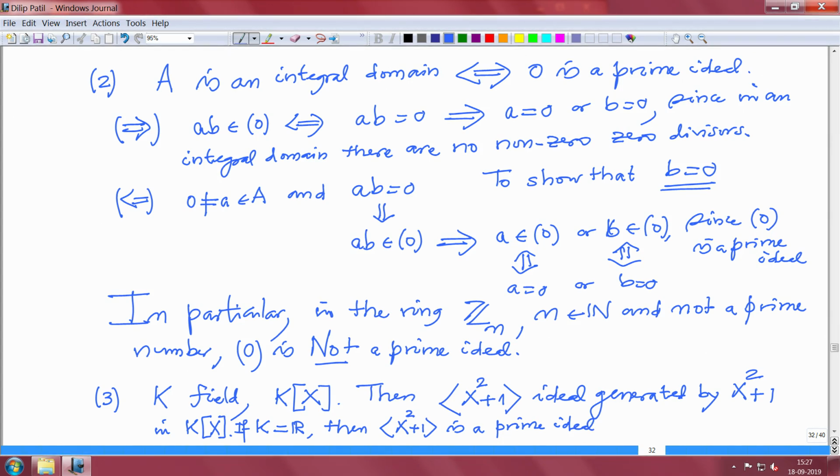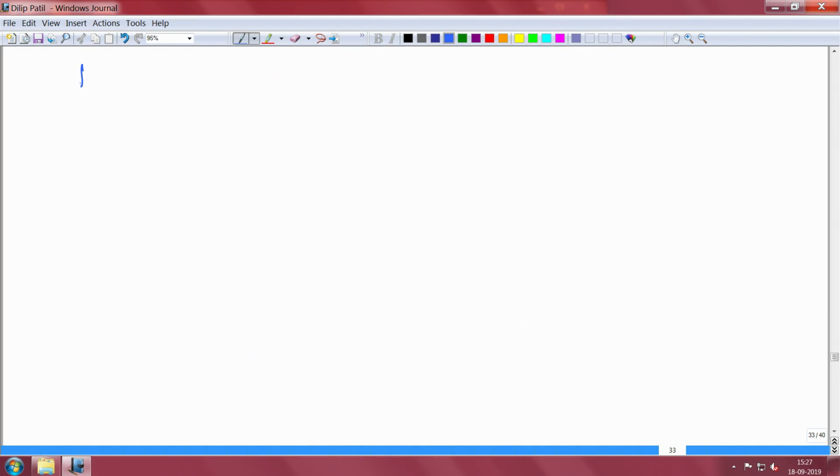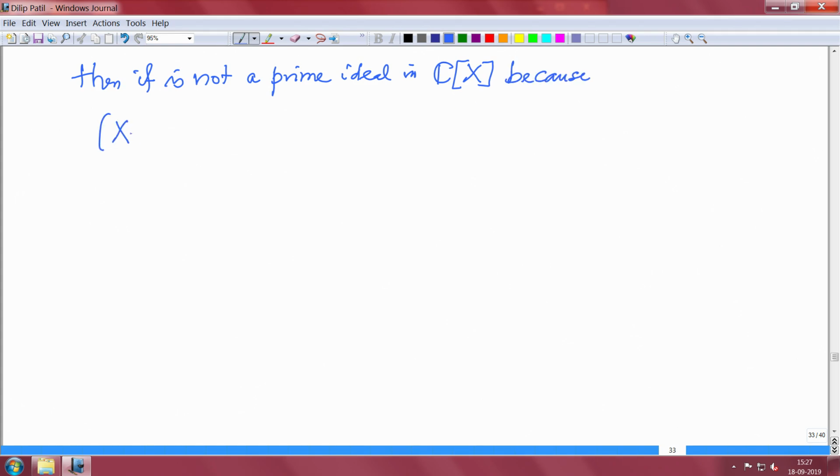That is very easy to check, but if K equals C, then it is not a prime ideal in C[x]. This is very simple because look at the product (x minus i) times (x plus i).